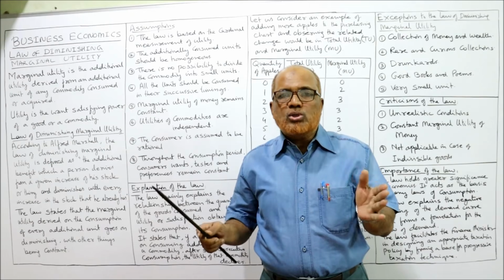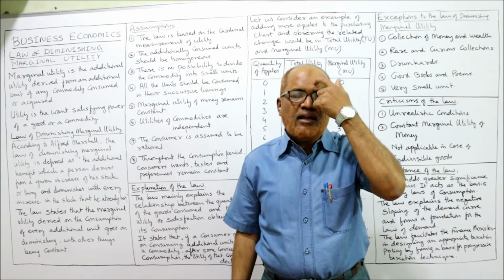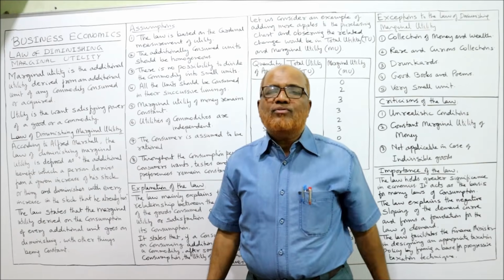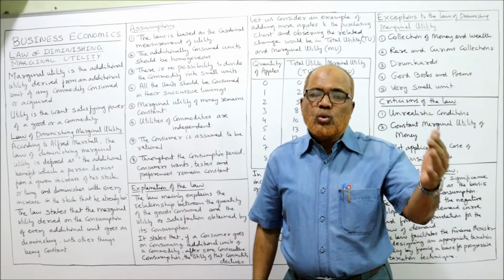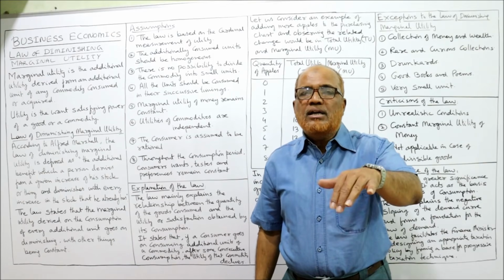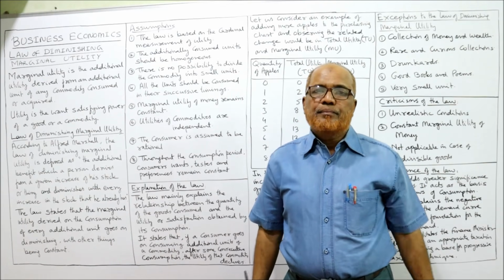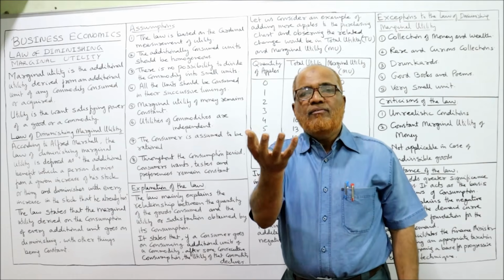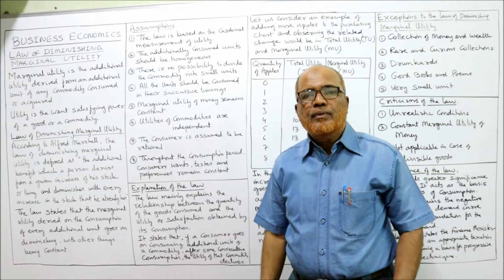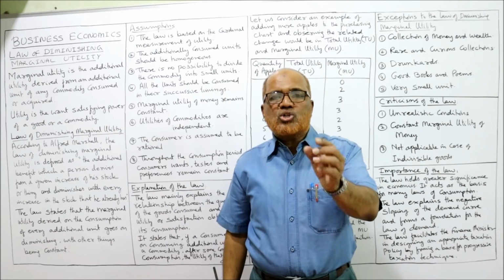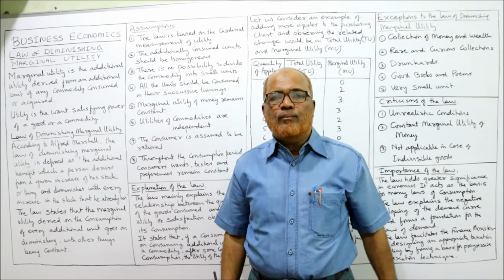There are two theories regarding utility. One school of thought says utility is cardinal. Another school of thought says utility is ordinal. Cardinal means we can measure the utility in terms of numerical value. We can give the satisfaction by assigning a numerical value.